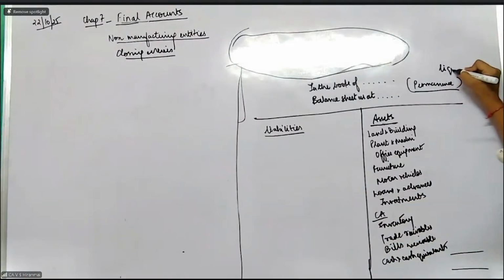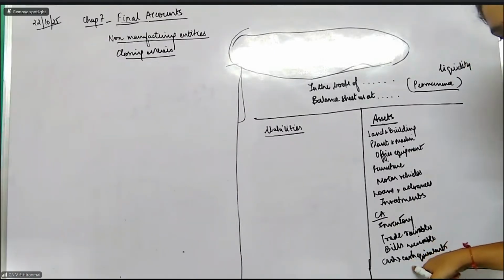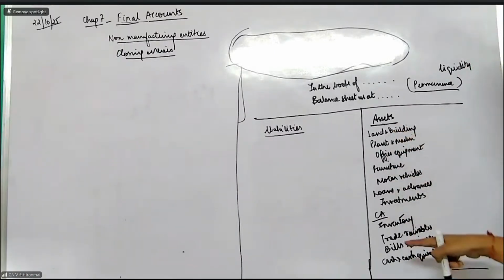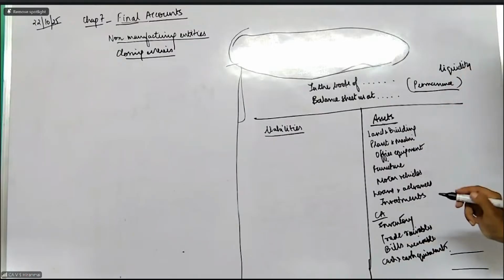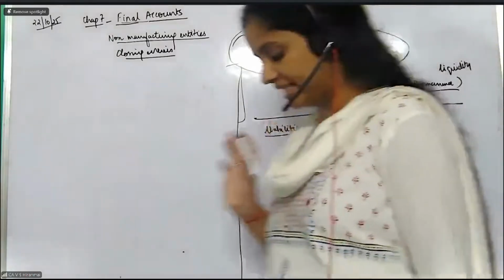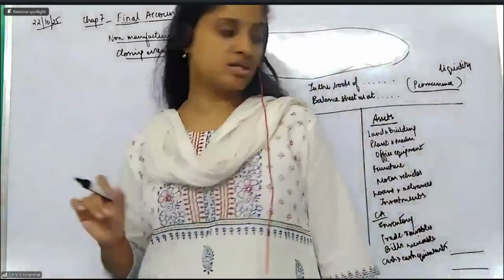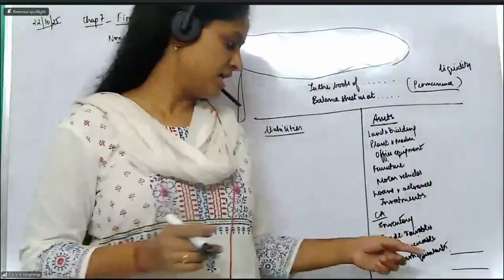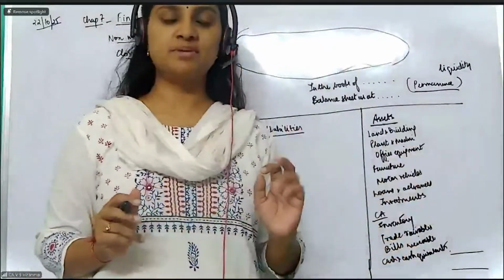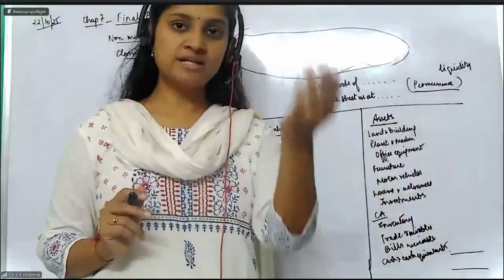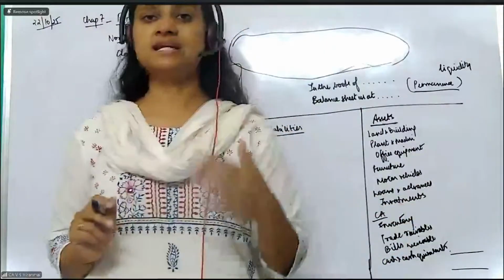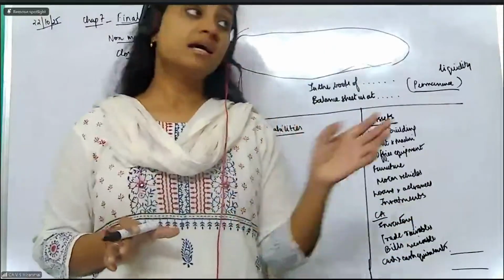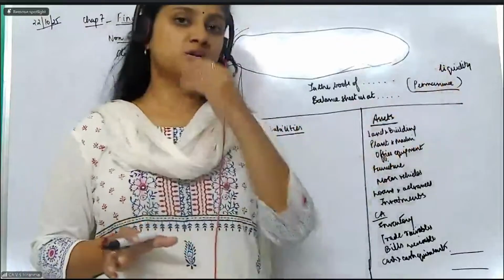Then what is liquidity, madam? Liquidity is the opposite. You start with cash and end with buildings, in the reverse way. That is called liquidity. Those assets which are easily convertible into cash. In that, the first one is cash because that is easily available as cash. Then next you can give bills receivable, get money. Trade receivables, debtors will give you money. Stock, I will sell and get money. So these are the methods in which you can present your balance sheet.